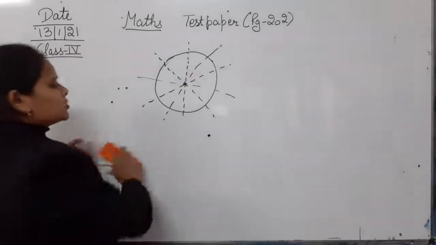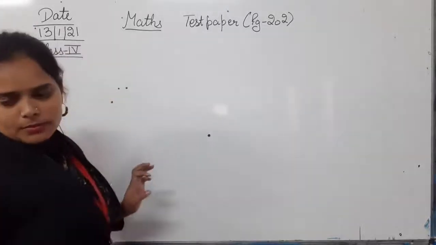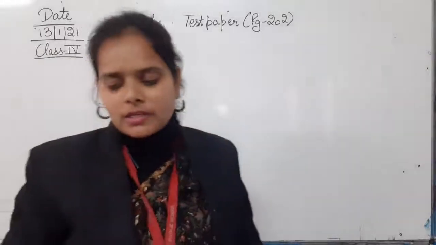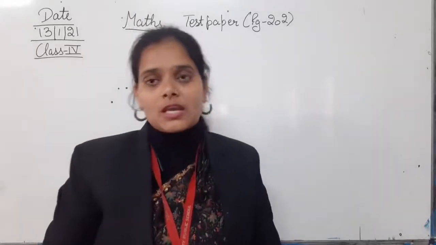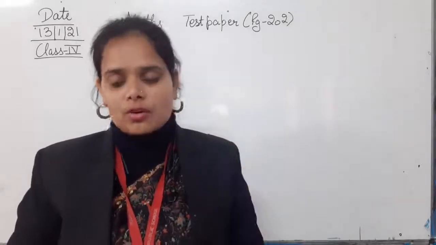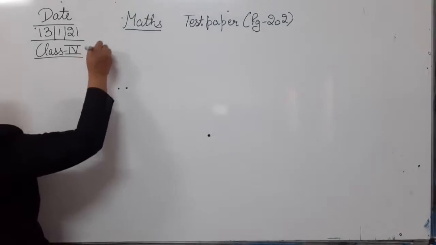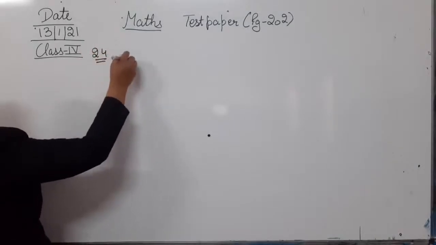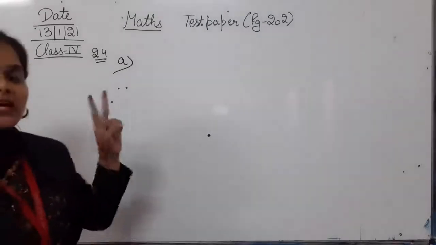But in question number 24, it is given that you draw one figure which has two lines of symmetry. You have to draw a figure in which you can draw two lines of symmetry.